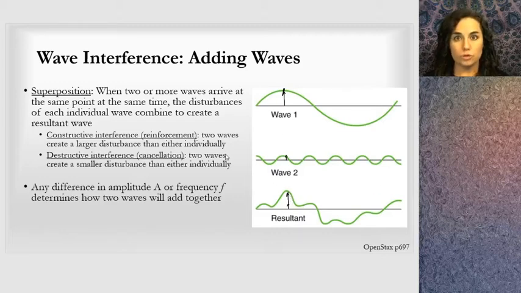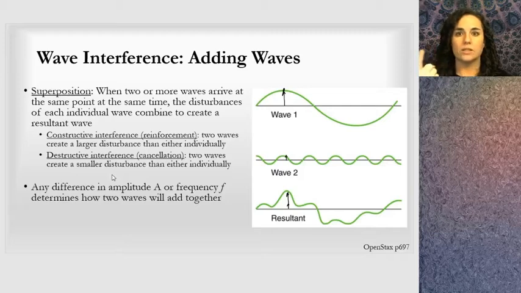And we have two types of adding that happens. The first is constructive interference, or what is called reinforcement. Those two waves add together to create a larger disturbance than either one individually. And as you can imagine, there's destructive interference or cancellation when two waves create a smaller disturbance than each one individually. Okay, so we're going to look at three specific cases in here.